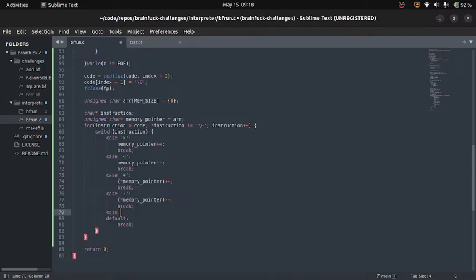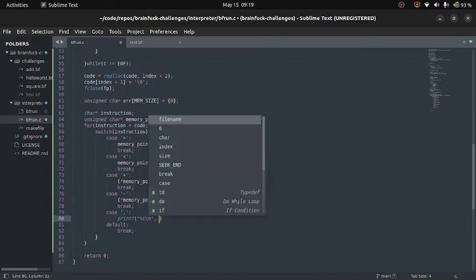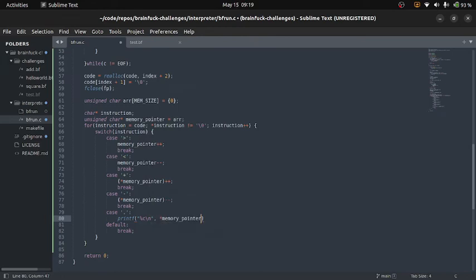Now we want to work with our input and output, which are also pretty simple. So for now, we'll just output a character value for our output. Like I said, we're going to have an option eventually that will actually check if we want a character output or an integer output, but for now we're just going to work with the integer output.